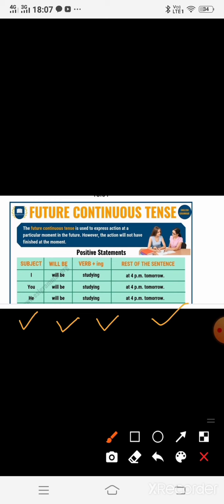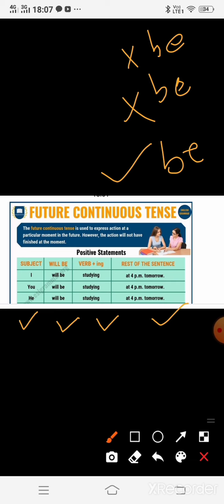See children, in the present continuous, the word be was not used. In the past, be is not used, but in future, be will come. Okay, take care. I will be driving a car. She will be traveling by tomorrow. So like that, we can say anything.